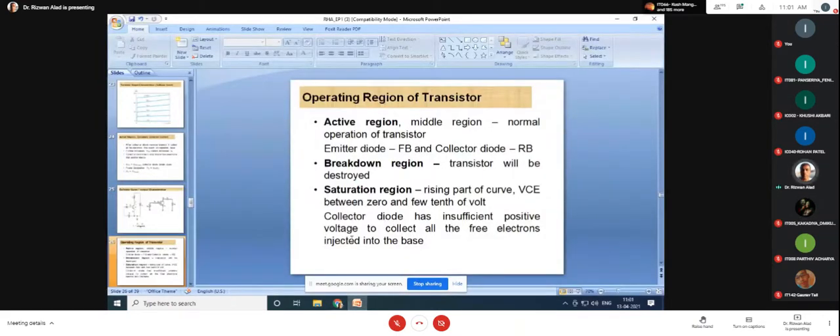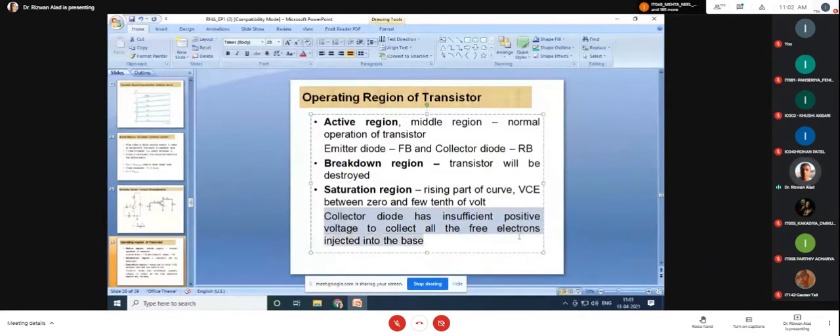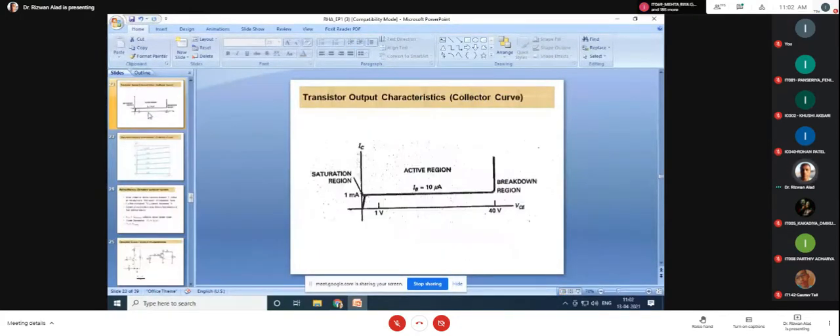Similar kind of statement is mentioned here: the collector diode has insufficient positive voltage to collect all the free electrons into the base. What is the meaning of this? This is your characteristic curve.